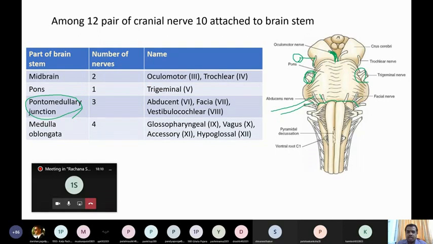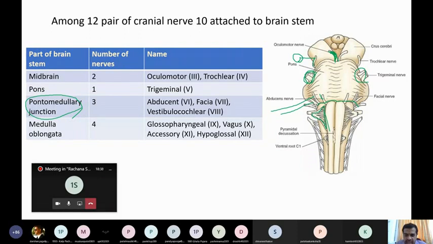Now, from the medulla, the remaining four take origin. They are the glossopharyngeal. You can see, this is the glossopharyngeal nerve. Again, in detail, we'll see later, when we study the individual parts, from which part each takes origin. So glossopharyngeal, the 9th cranial nerve.